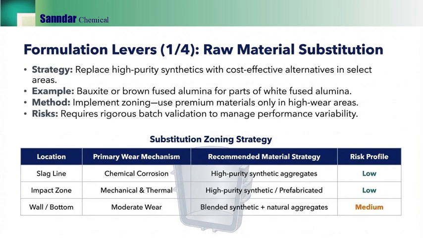This slide explains the first formulation lever: substitution. The strategy is to replace high-purity synthetics with cost-effective alternatives in select areas, such as using bauxite or brown-fused alumina to partially replace white-fused alumina. The practical method is zoning. Use premium materials where wear mechanisms are severe, like the slag line or impact zone, and use blended systems in moderate wear zones such as wall and bottom, where the risk profile is manageable. The key risk is performance variability, so rigorous batch validation is essential. Done correctly, strategic substitution can cut cost without compromising critical performance.